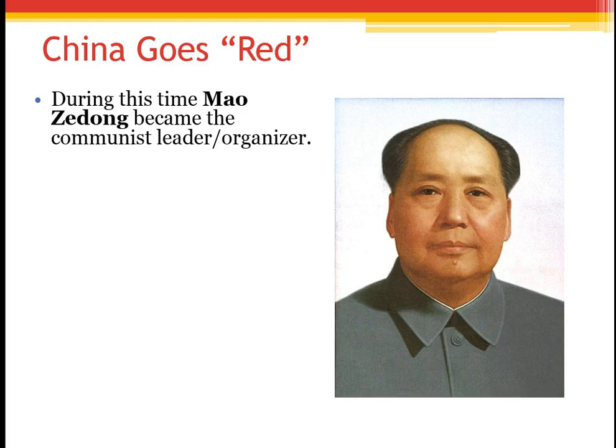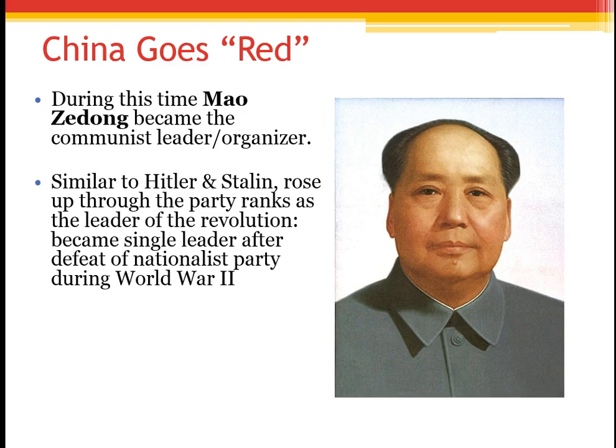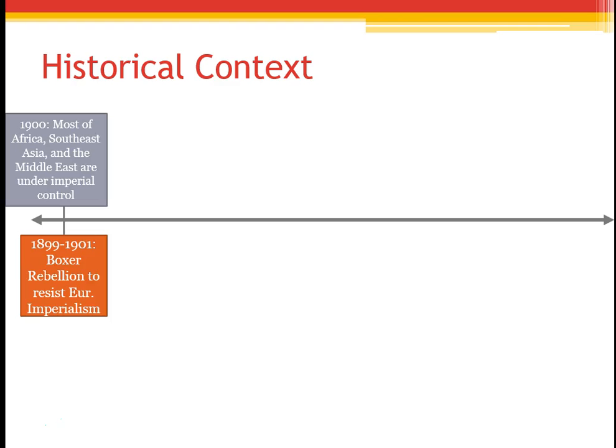So during this time, Mao Zedong becomes the communist leader and organizer, and he is very, very important, one of the most important leaders we'll talk about in this course, and he is who you see pictured here. He's very similar to Hitler and Stalin in that he rose up through the party ranks as the leader of the revolution. So he became the single leader of the Communist Party after the defeat of the Nationalist Party during World War II. So this kind of internal conflict is going on at the same time as World War II. Like I was saying, just to give you some historical context to all of that.